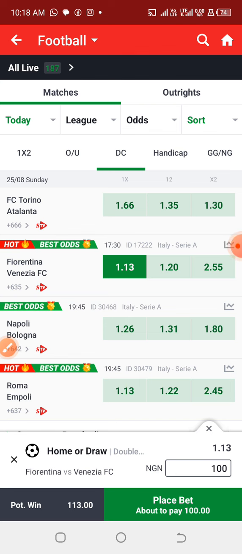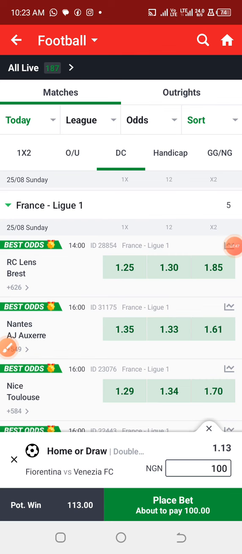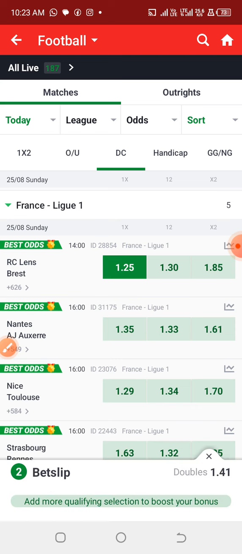So now looking at the stats and looking at the odd, it is quite obvious that Lens happens to be the favorite team to win this particular game. And in case I have taught anyone how to make use of the technological app, if you paste the stats on the app, the technological application, it will show you that the favorite team to win this particular game happens to be Nantes.